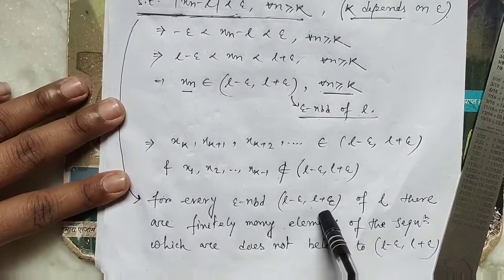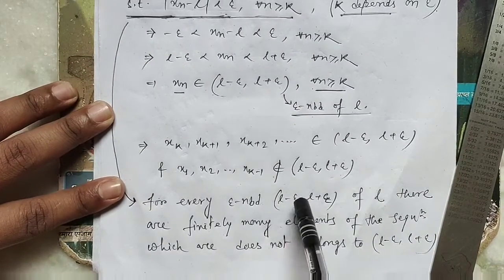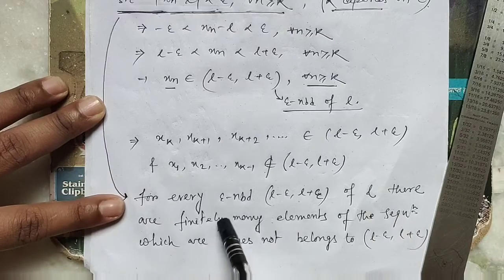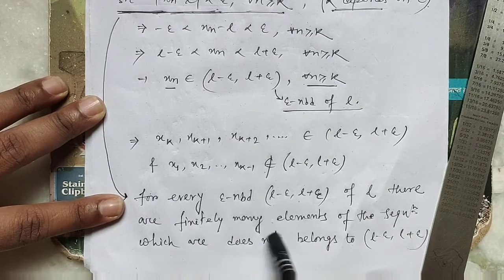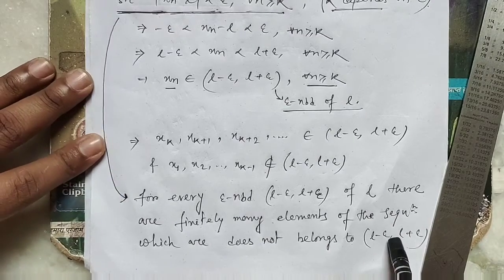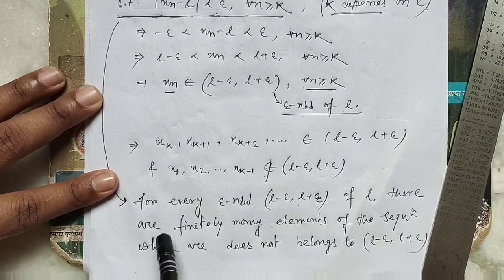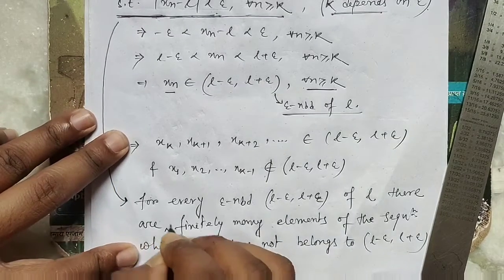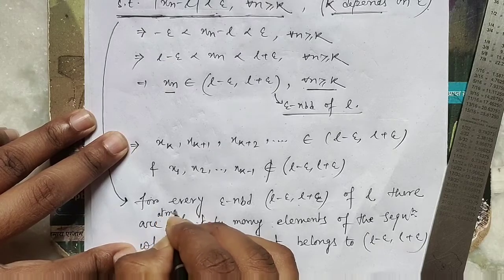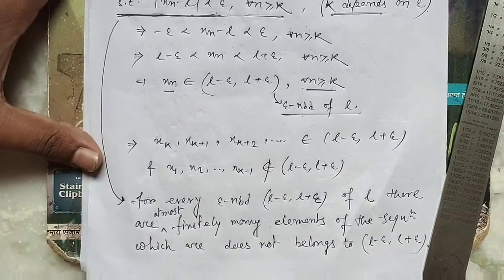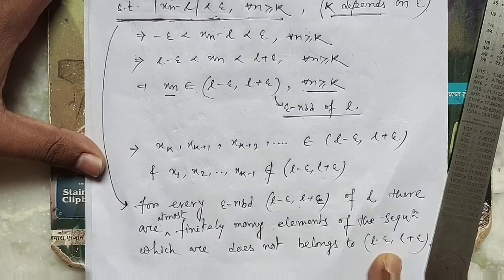So for every epsilon neighborhood L minus epsilon, L plus epsilon of L, there are at most finitely many elements of the sequence which do not belong to that neighborhood.